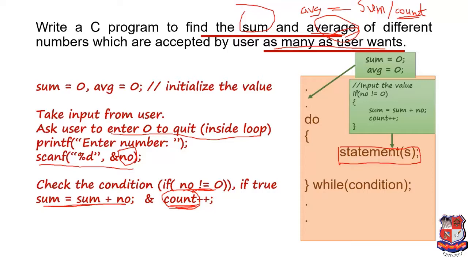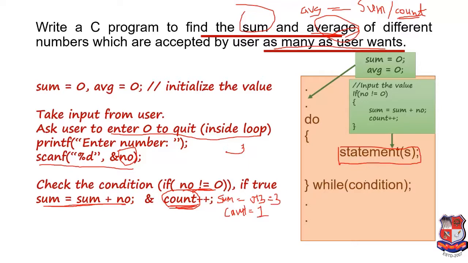If the user first enters some value, for example 3, then the value of sum will be 0 plus 3, so it will be 3 now. And count is increased, so count's initial value is 0, and now it will be 1.